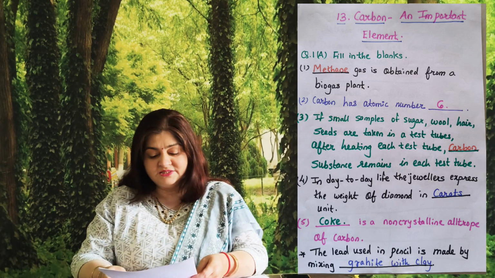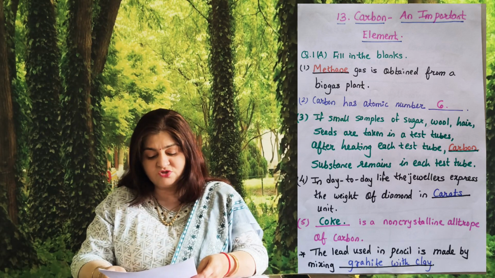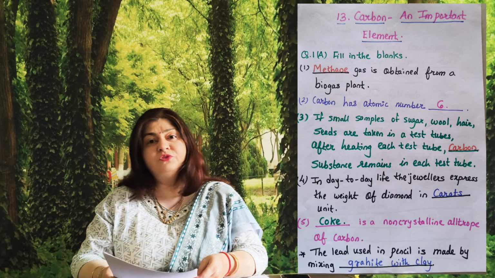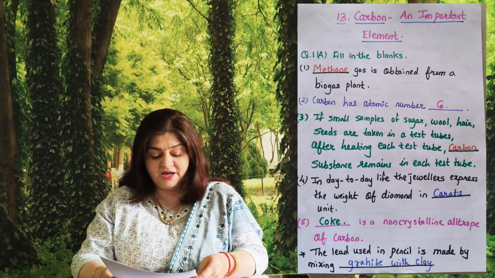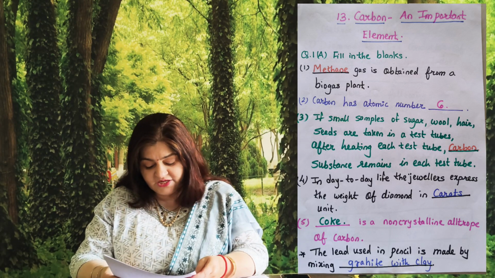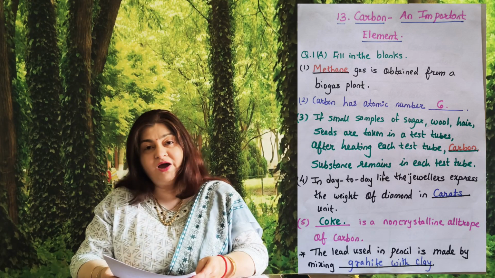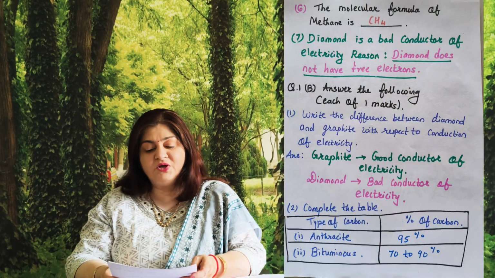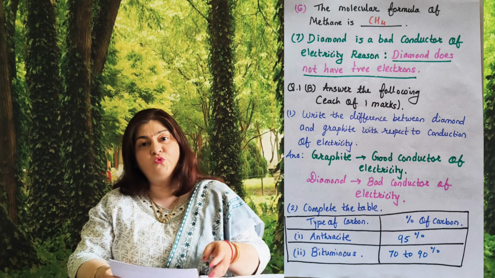Fourth one, in day-to-day life, the jewelers express the weight of diamond in carat unit. Fifth one, coke is a non-crystalline allotrope of carbon. Next one, the lead used in pencil is made by mixing graphite with clay. Sixth, fill in the blank. The molecular formula of methane is CH4.